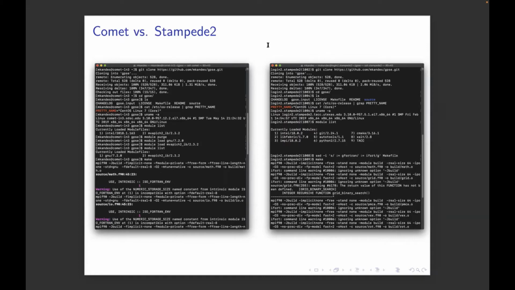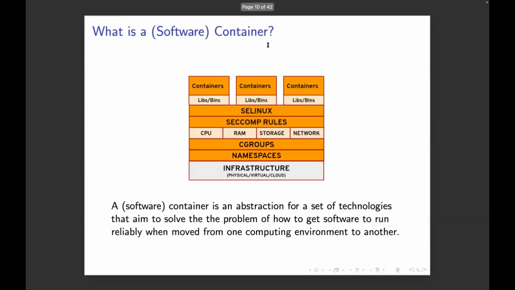In general, you're hoping the end result will still run the same simulation and get the same results, but it's just a simple example of showing that the environments are different, and just out of the box, when you start compiling a simple code, you're running into differences on different systems, right?